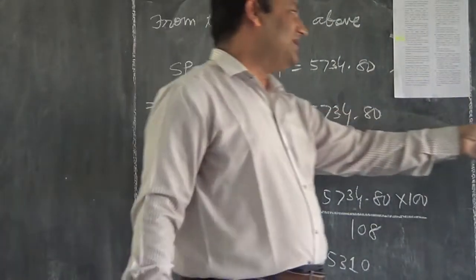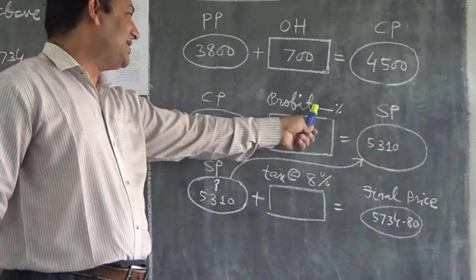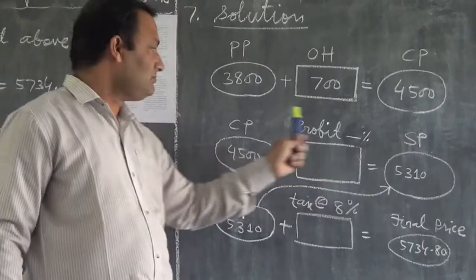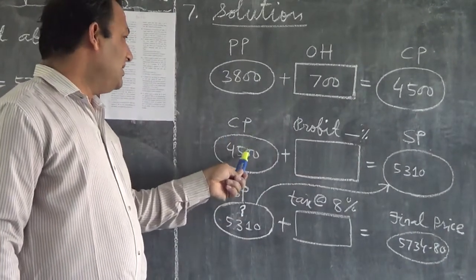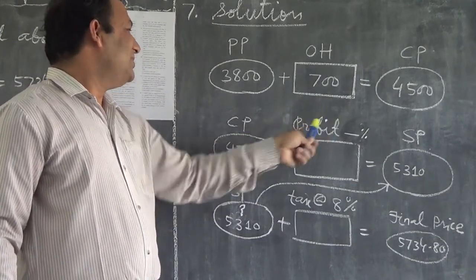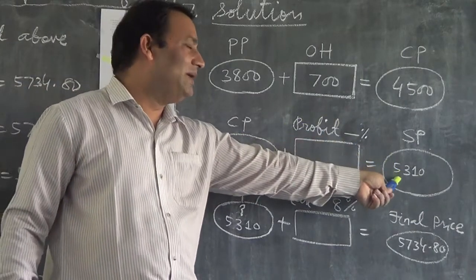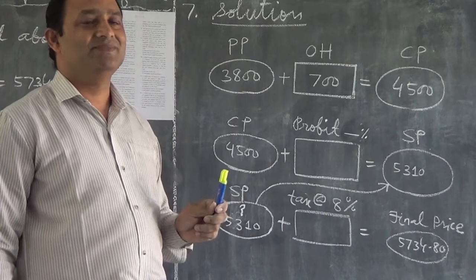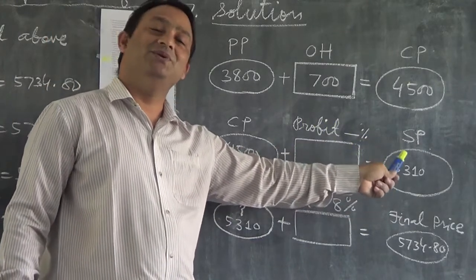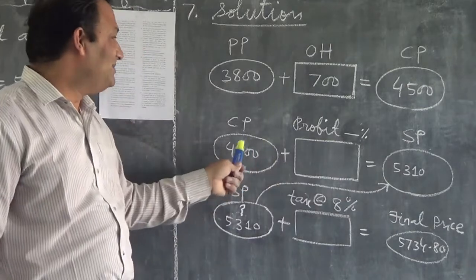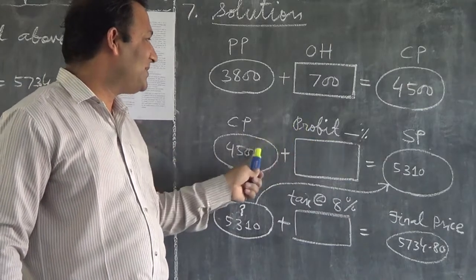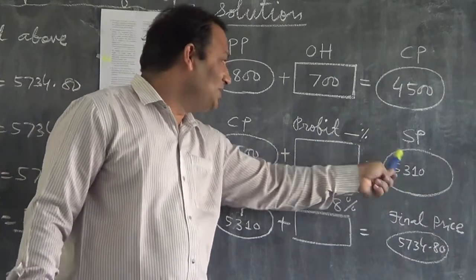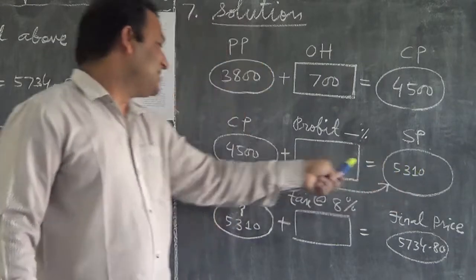You have to write 4,500 plus X% of 4,500 equal to 5310. But 5310 was not there, children. 5310 now you are seeing, but it was not given. So you have to write 4,500 plus X% of 4,500 equal to what? Not given. So you have to take it in the form of X.